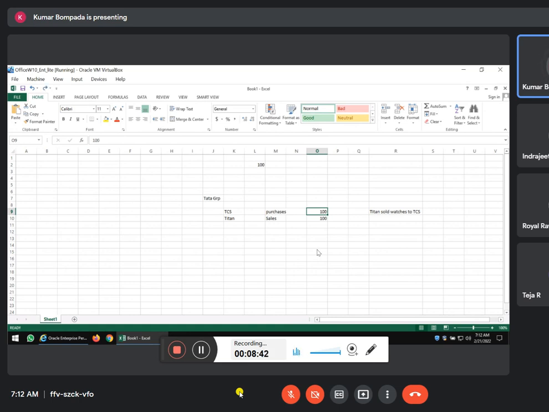Clear? If there is a genuine transaction, it will be a cost to cost basis, or they will raise an invoice, or they will pay actual cash. So when they see in the books of accounts, either that 25 rupees should be existing as cash or as a check, or if it is a cost to cost. See, when they see the ultimate profit, that profit should not be a book profit, it should be actual profit. Then that is a genuine transaction.